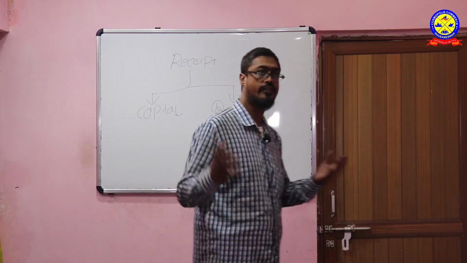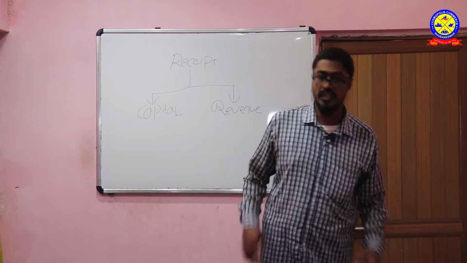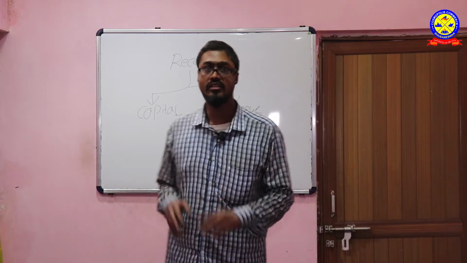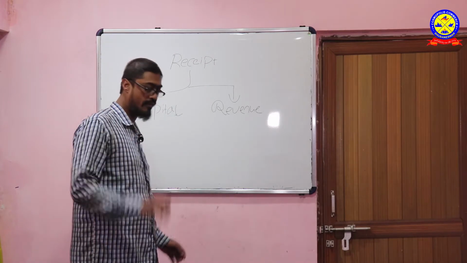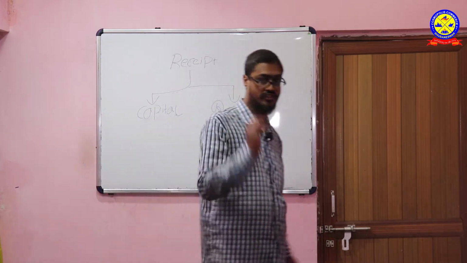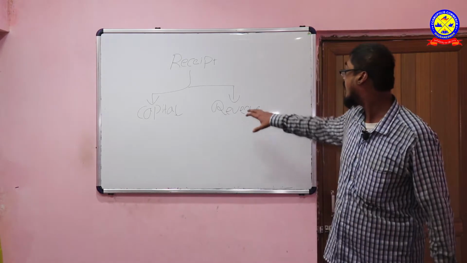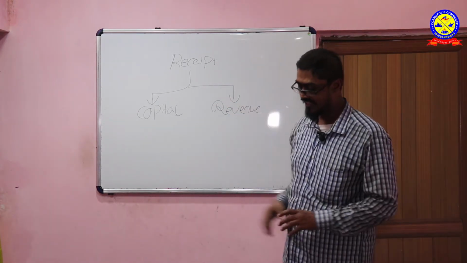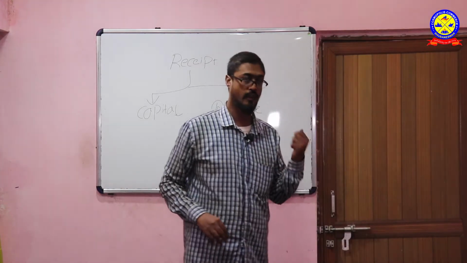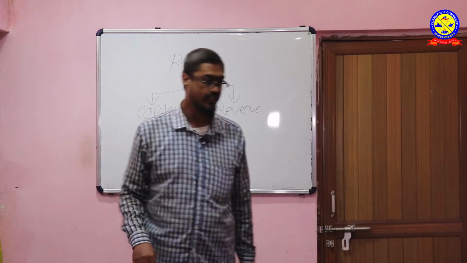When you sell a fixed asset like machinery or building or land, it is usually mentioned in the balance sheet. But when you get revenue receipts, they are depicted in the profit and loss account on the credit side.